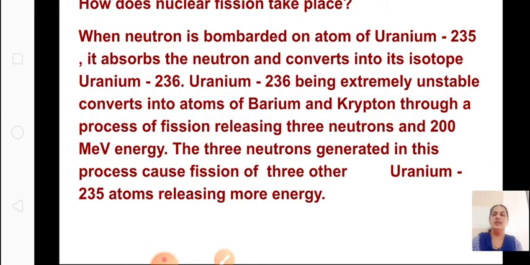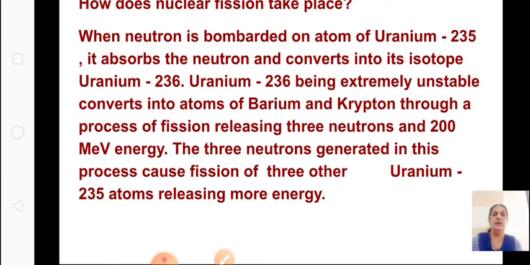Okay. Now we'll see how nuclear fission takes place. Inside the reactor, I told you, which elements are we taking? We are taking radioactive elements, uranium or plutonium. When a neutron is bombarded on an atom of uranium-235, it absorbs the neutron and converts into its isotope uranium-236.